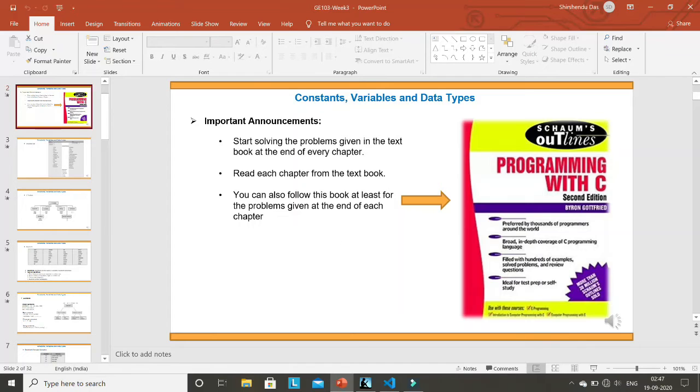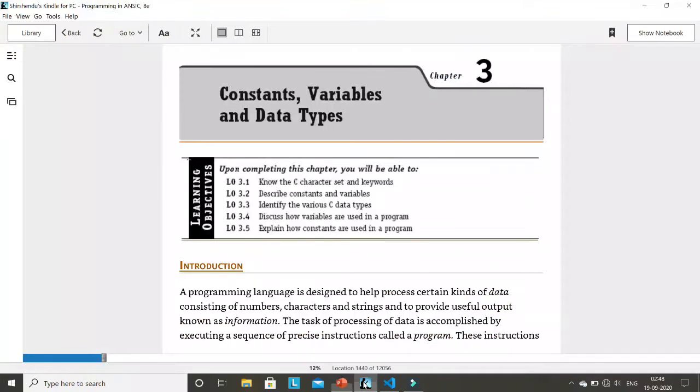These are important announcements, and you have to follow them throughout the semester. Start solving the problems given in the textbook at the end of every chapter. Read each chapter from the textbook, starting from chapter 3. If you are not reading the chapter, and I ask a question from the book, then don't blame me. It may be possible that I'll ask something from the book.